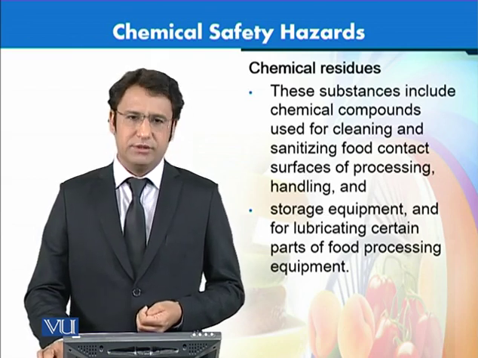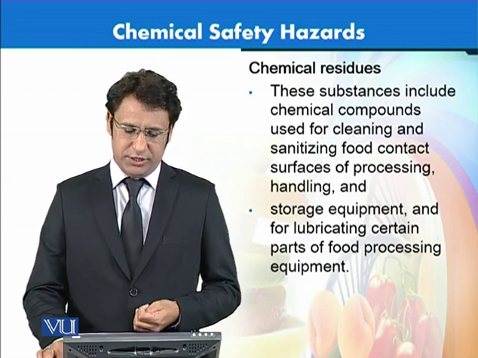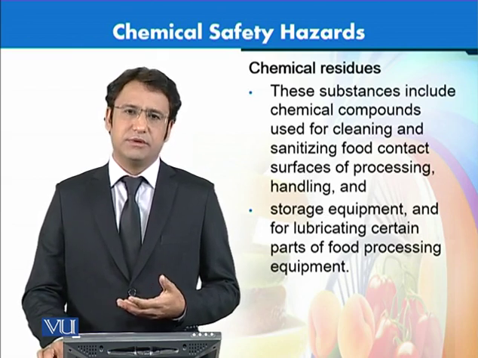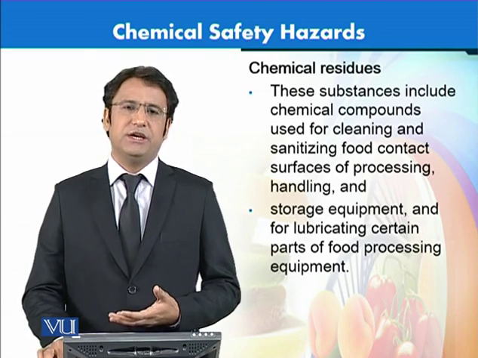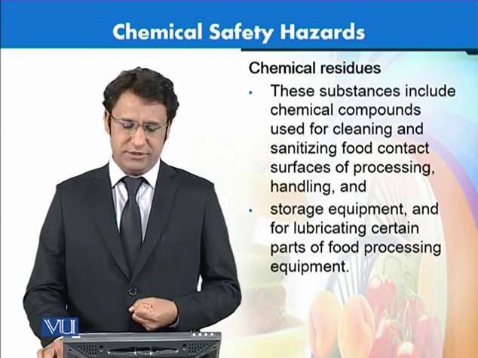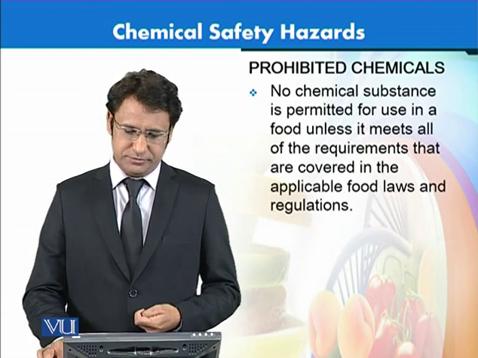Examples may include some of the lubricating chemicals which have to be used in order to keep the machines and instruments working within these industrial setups.